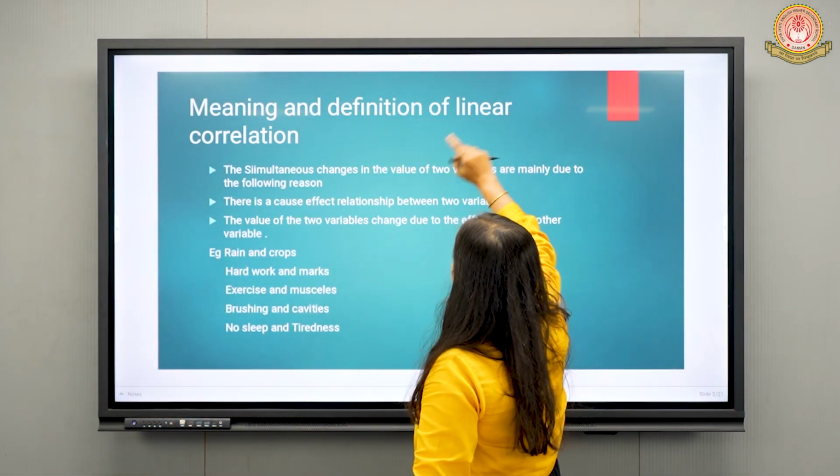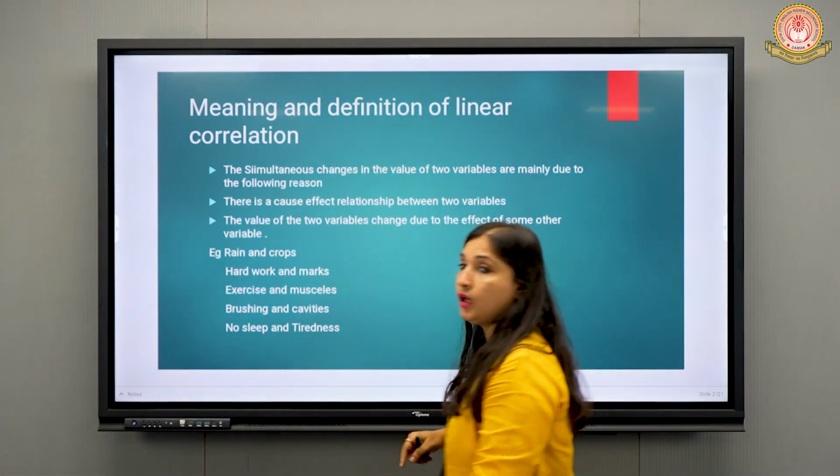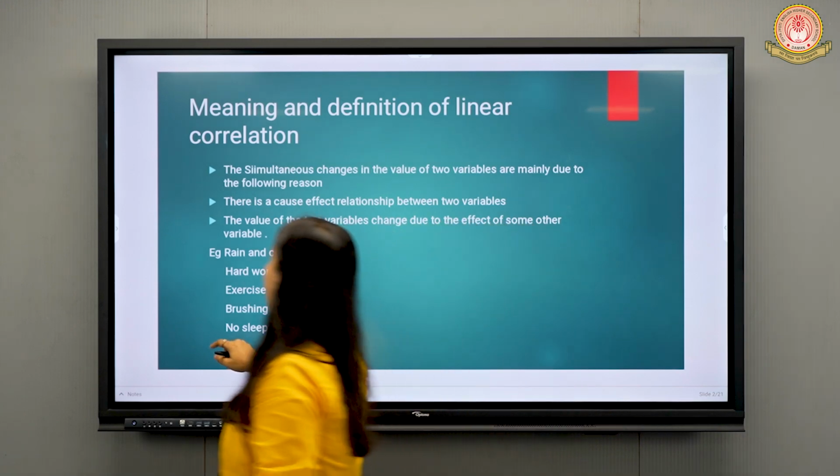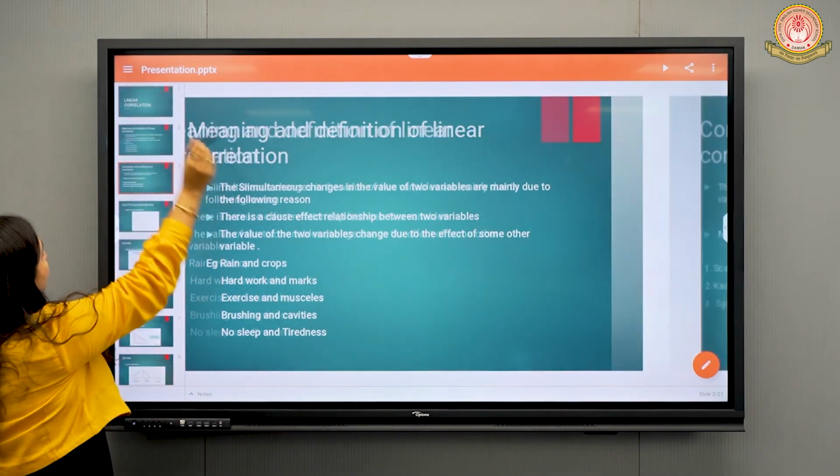So this is what linear correlation is, and this is what we will learn about linear correlation in this chapter.